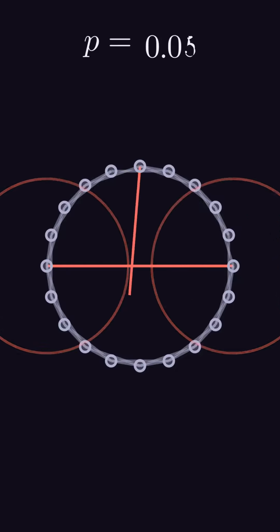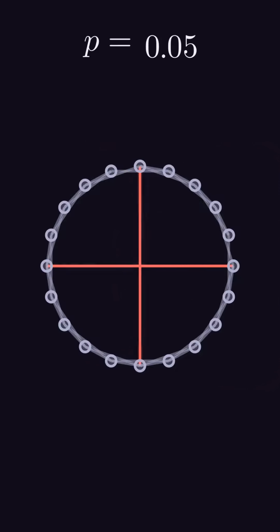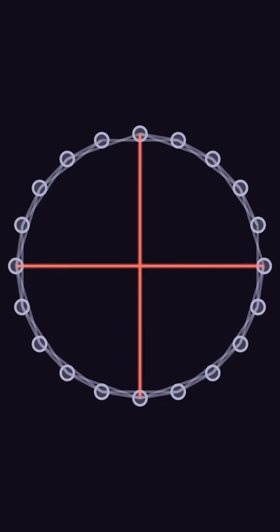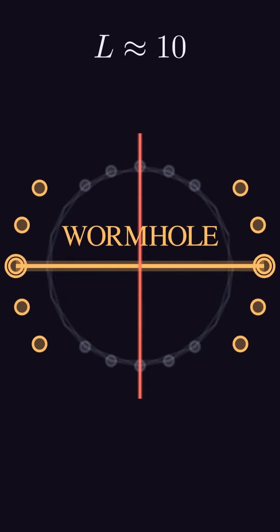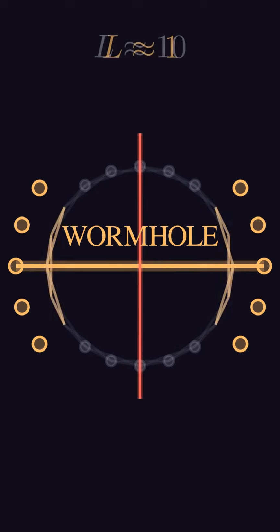Now let us transform this rigid lattice. We start rewiring edges at random with a small probability p. Even if we only change 1 or 2 connections, we create shortcuts that span the entire ring. Think of these as wormholes. A single long-range edge does not just help the 2 people it connects. It acts as a bridge for their entire neighborhoods, slashing the average path length exponentially across the whole network.